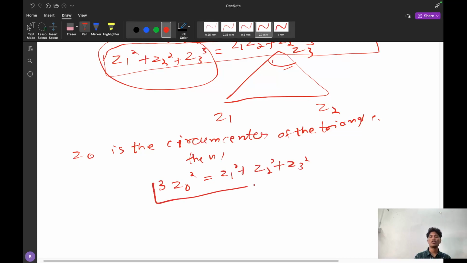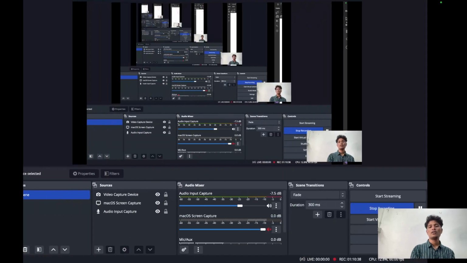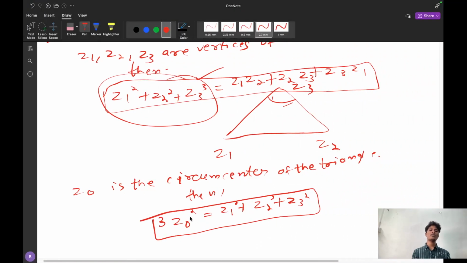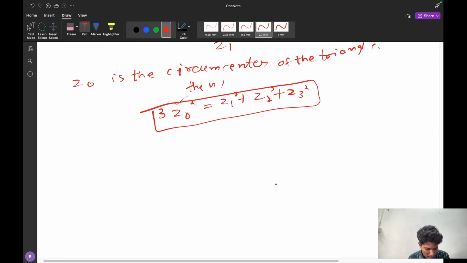This relation is also important, and a direct question has come. Here, Z1 plus Z2 plus Z3 square is equal to Z1 Z2 plus Z2 Z3 plus Z3 Z1, but in this case 3Z0 square is equal to Z1 square plus Z2 square plus Z3 square. You have to remember.